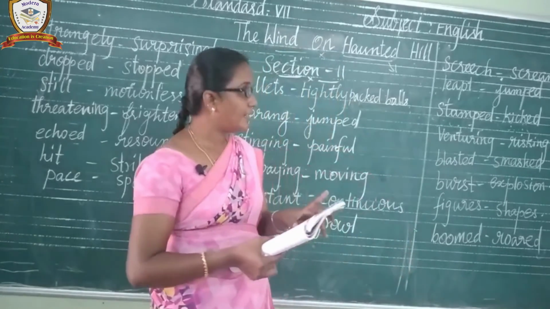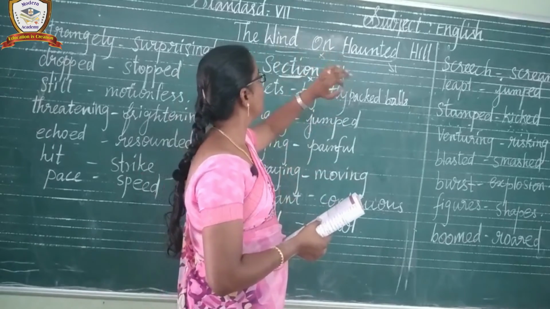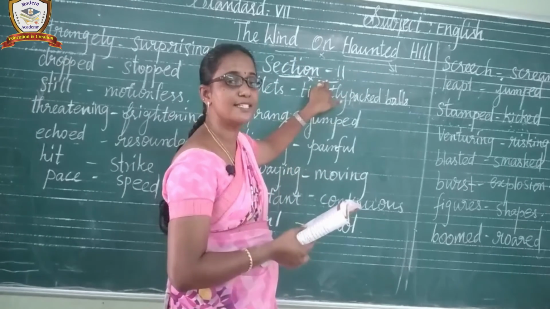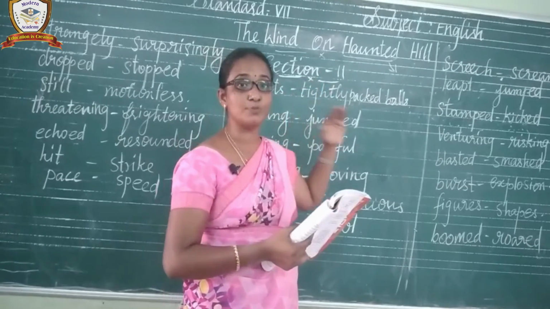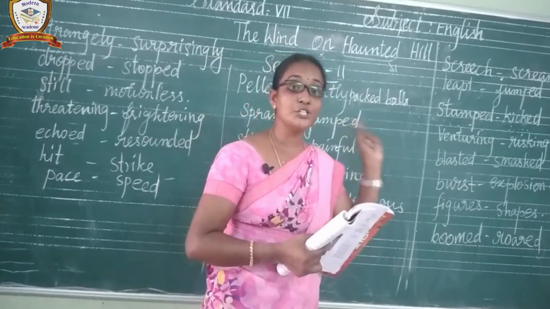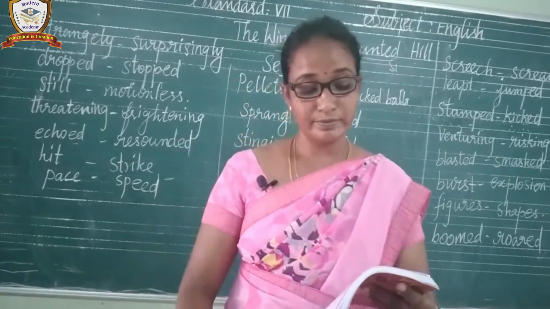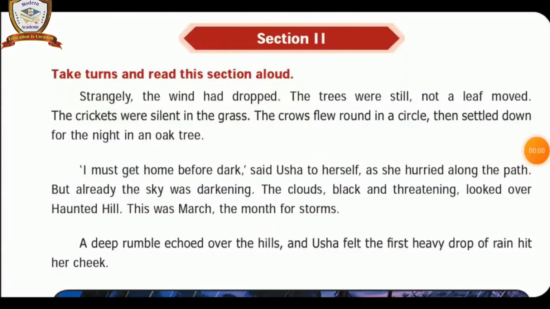Understand, children? Let us continue to learn Unit 2. Unit 2, prose, the wind on haunted hill, section 2, concept of the story. Listen carefully, children. Without fail, you should write down the meaning of the words in your textbook. Understand? I urge you to do this. Listen. Section 2. Take turns and read this section aloud. Children, you are asked to read this section loudly, dears.